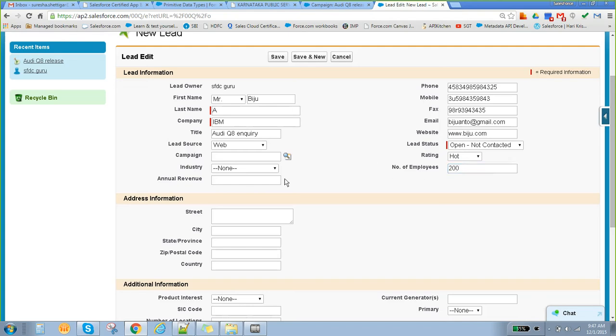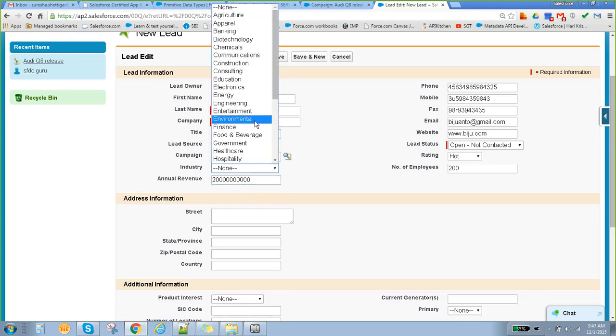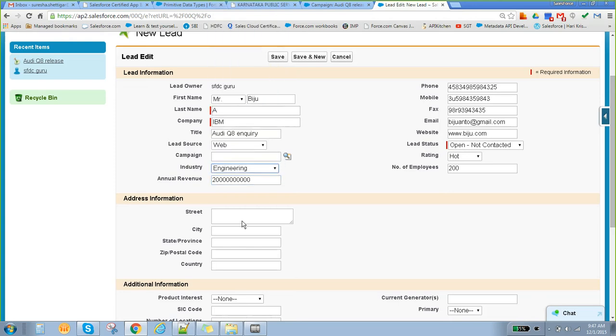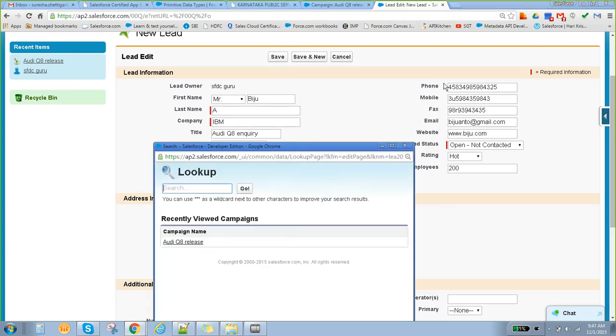They will take your annual revenue and your industry type. All those things they will capture. Then which campaign you are talking about. This is basically what we call a lookup to campaign. Just click on this.